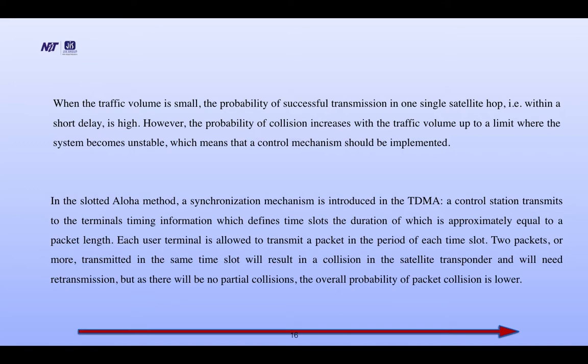In the slotted Aloha method, a synchronization mechanism is introduced in the TDMA. A control station transmits to the terminals timing information which defines time slots, the duration of which is approximately equal to the packet length. Each user terminal is allowed to transmit a packet in the period of each time slot. Two packets or more transmitted in the same slot will result in a collision in the satellite transponder and will need retransmission. But as there will be no partial collision, the overall probability of packet collision is lower.